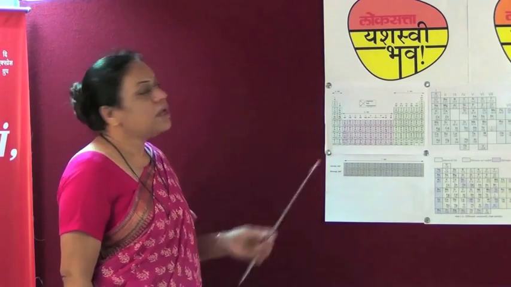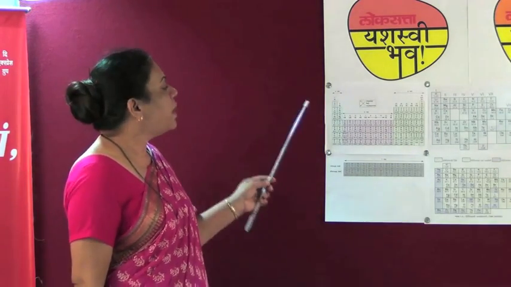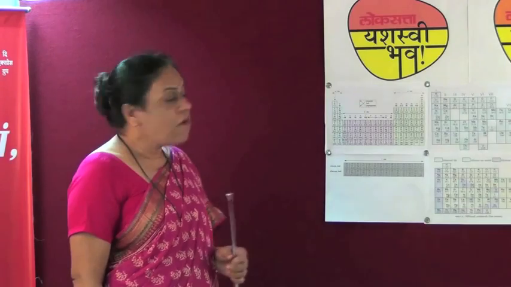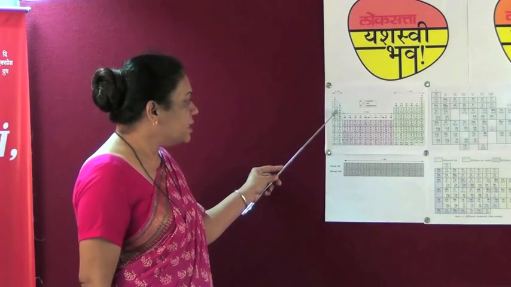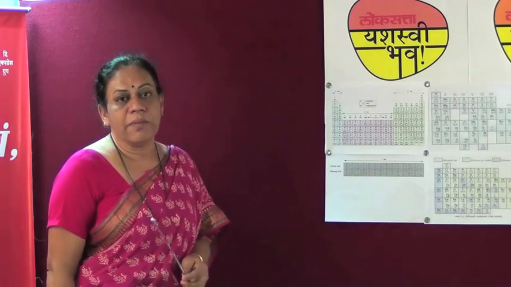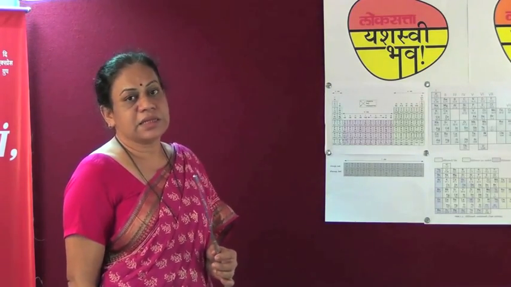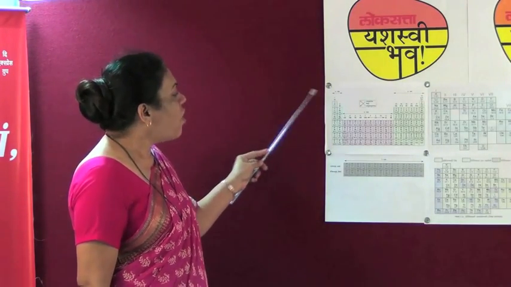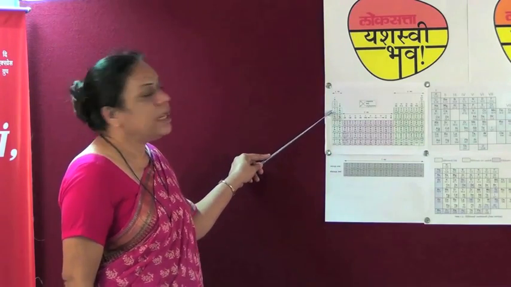Children, you will observe here that the most peculiar characteristic of these horizontal rows is that the number of shells occupied by a particular element represents its period number. For example, let us take lithium.